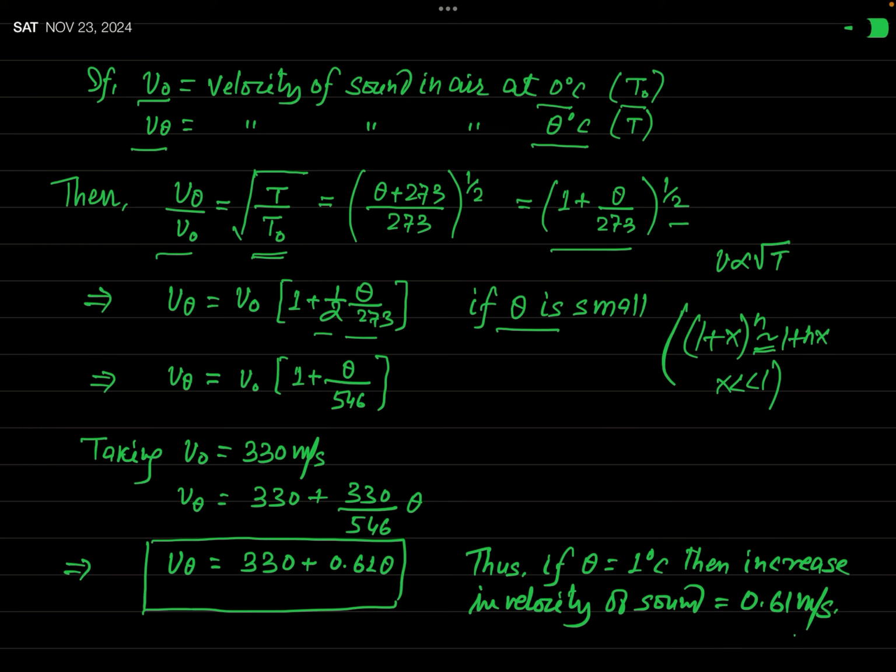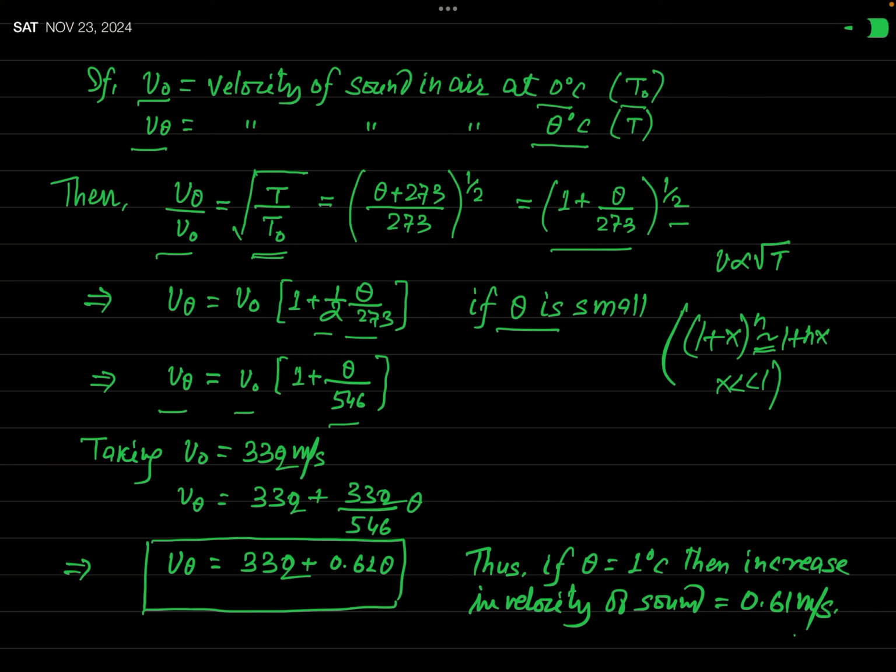Here in place of n there is 1 by 2. So, V theta is equal to V0 times 1 plus theta divided by 546. Now, if you take V0 equal to 330 meter per second, or you can also take 332 meter per second.